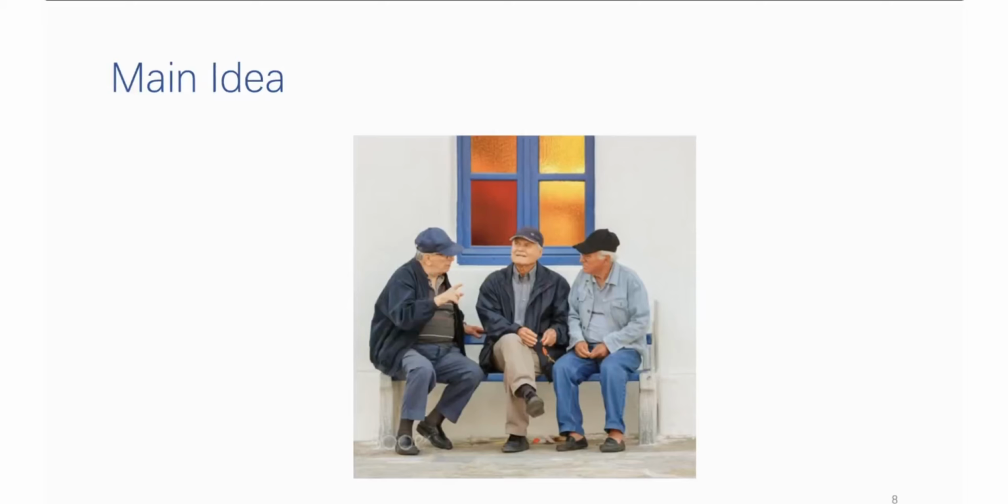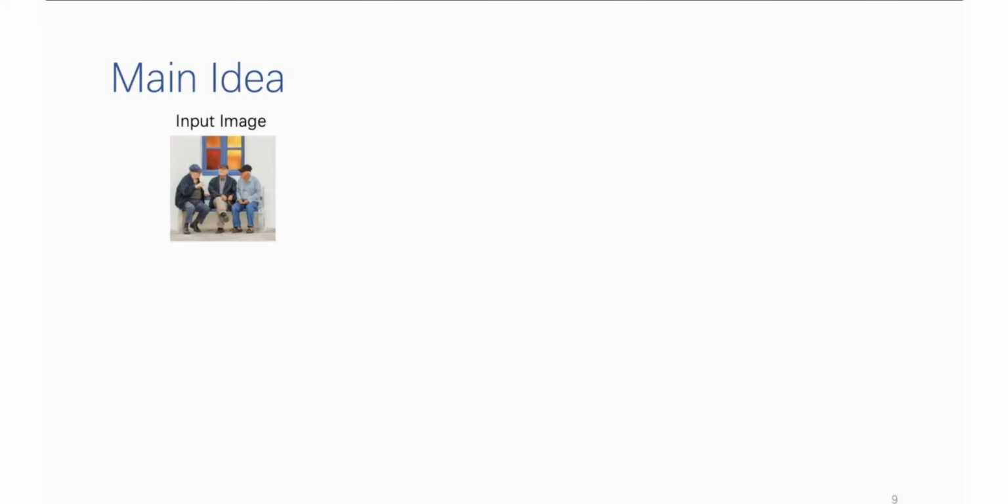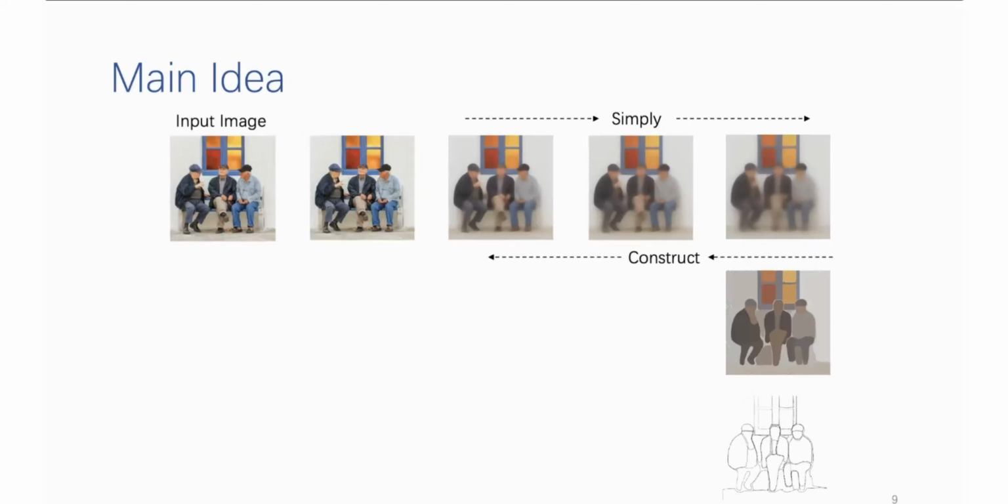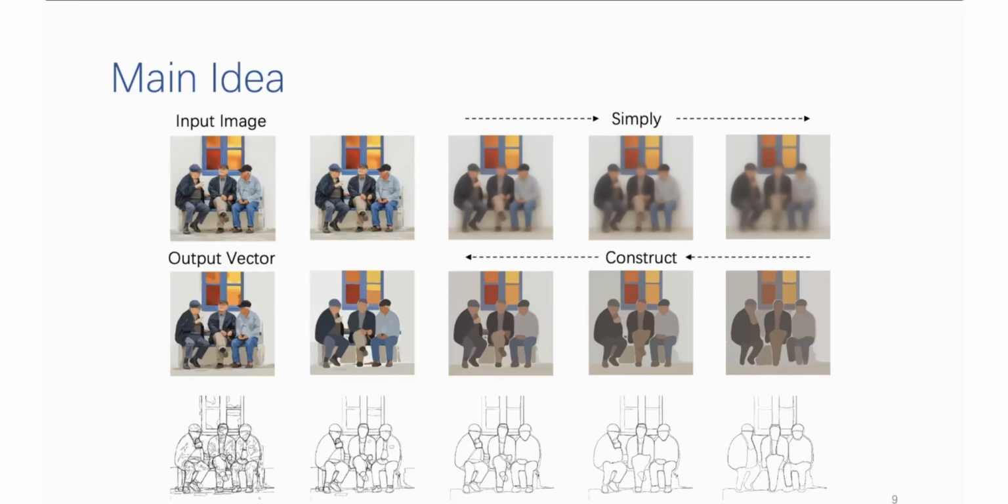So the basic idea of our work is first to generate a sequence of simplified images. Then with these images, we construct the vectors from the most simplified to the original one to get the output vectors.